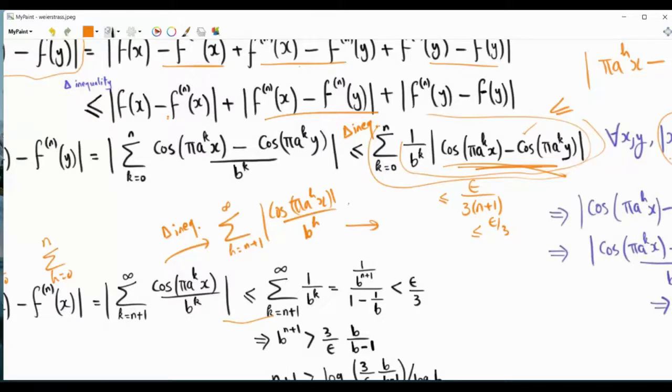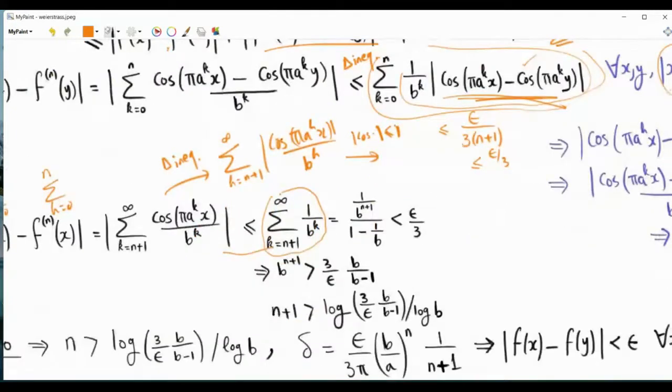Now, we also know that the magnitude of the cosine is less than or equal to 1. And so we can upper bound this summation by this summation here, which is a geometric series. And so we can sum it, and basically b is a given parameter. It is a parameter of the function f of x. We can choose n large enough such that we make this quantity less than epsilon over 3.